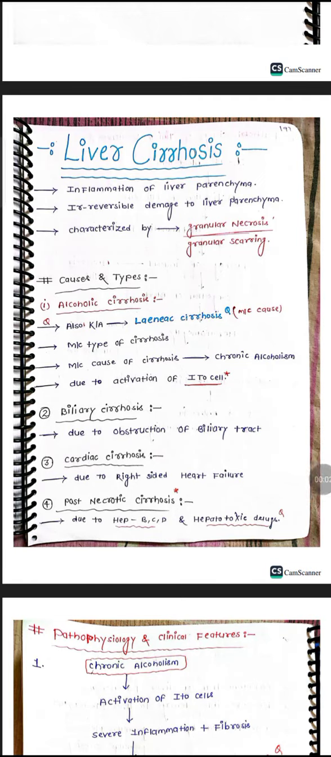Hi everyone. Today we are going to discuss liver cirrhosis. It is one of the important topics to discuss. Many important questions will arise from this topic.